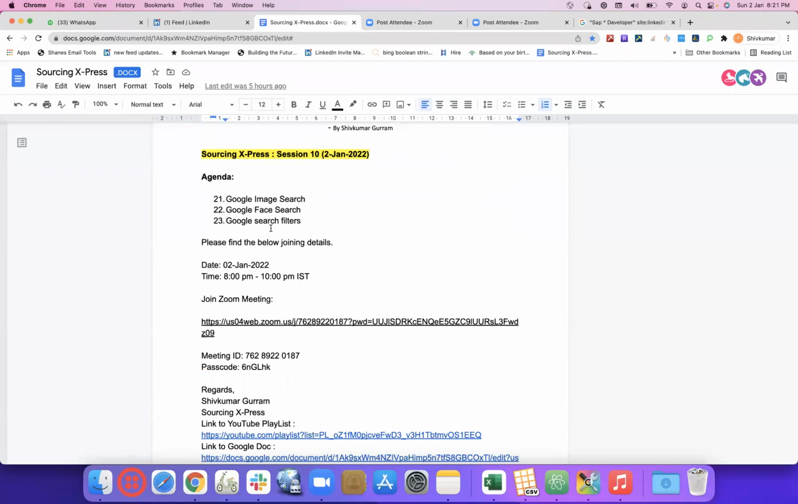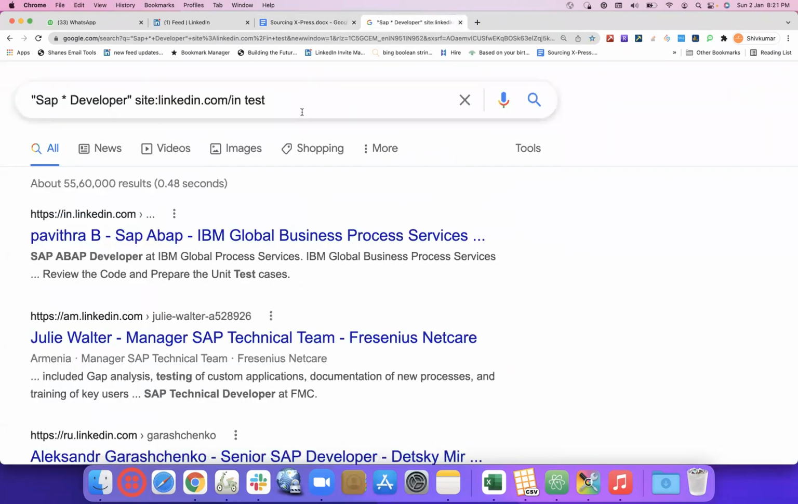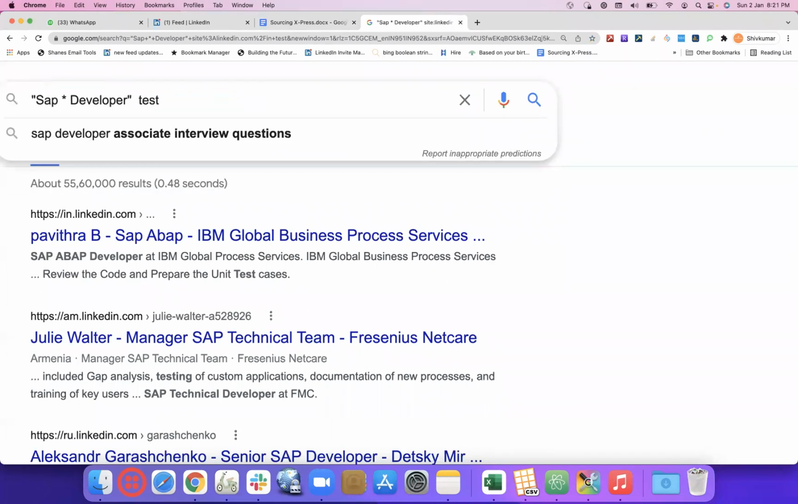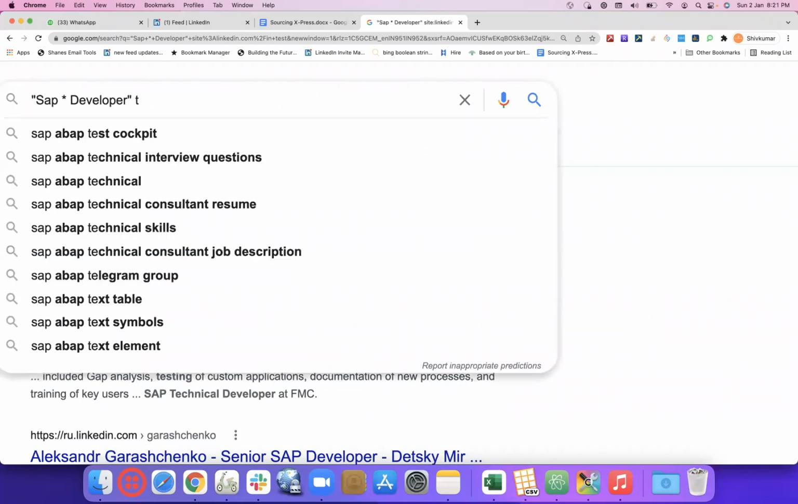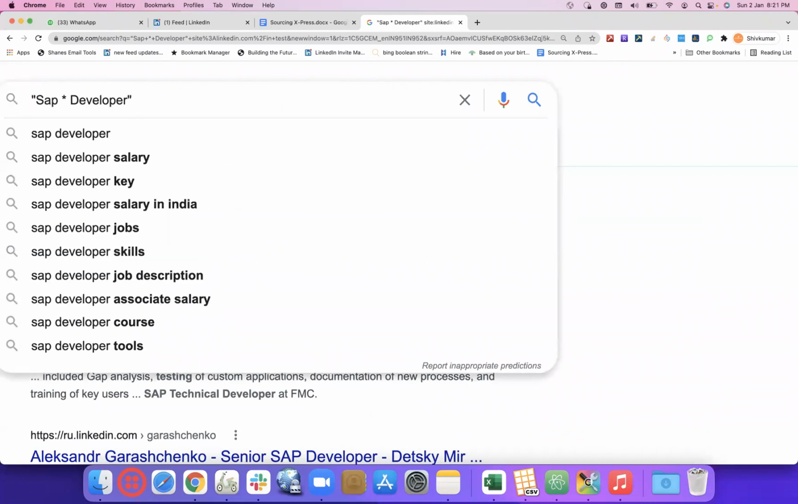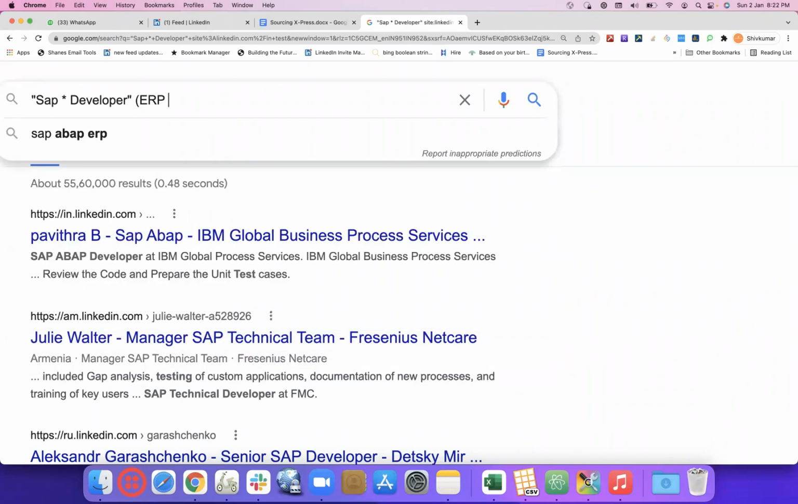Okay, so moving on to Google image search, face search, and search filters. Those are pretty basic, but they make a lot of difference. Let's take the same example. I'll not go with LinkedIn. Okay, SAP start developer test, or I'll just say ERP